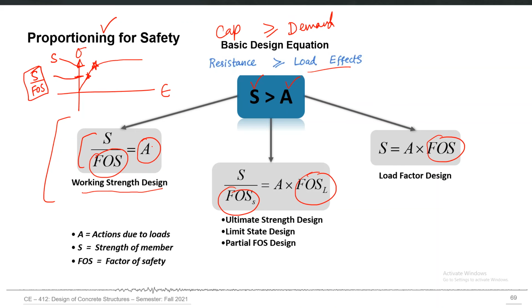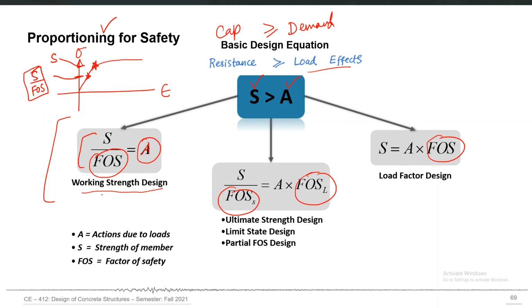No action should be allowed to exceed this number, S over factor of safety. We are not going to the actual S anyway. We are always not allowing our action to exceed this number.